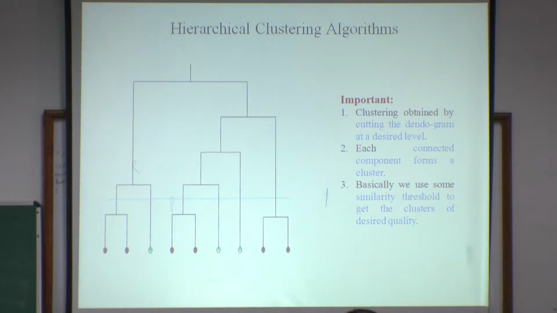Then how can we identify the number of clusters? Suppose we fix that this is our frequency threshold. Then how can we identify the number of clusters? For example, initially we start from here. We consider each data point as an initial cluster.